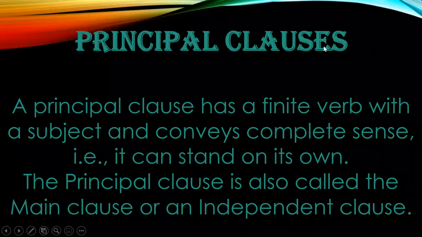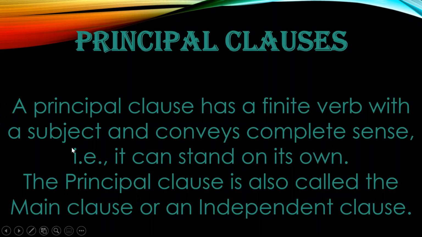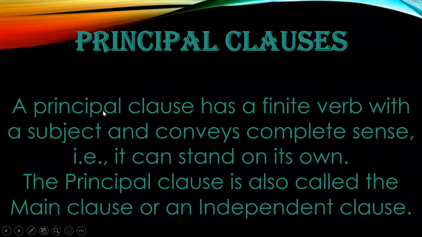Principal clauses. A principal clause has a finite verb. Every clause has to have a finite verb and a subject. A principal clause is a clause which has a subject and a verb, and which conveys complete sense.